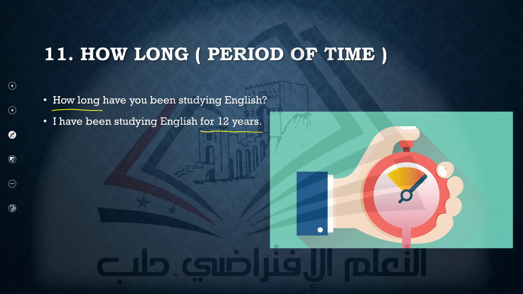Okay, so here we have a period of time, not a specific time. We don't know about this 12 years, when did they start or is it over. So we just say 12 years. We give the whole period that it took us for studying, okay? So it is a long period.